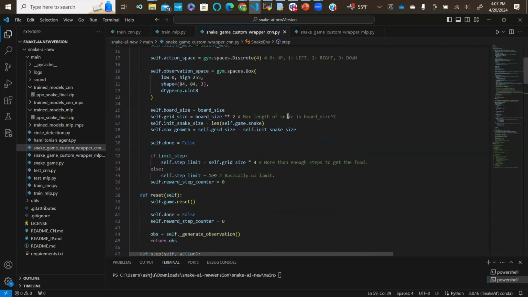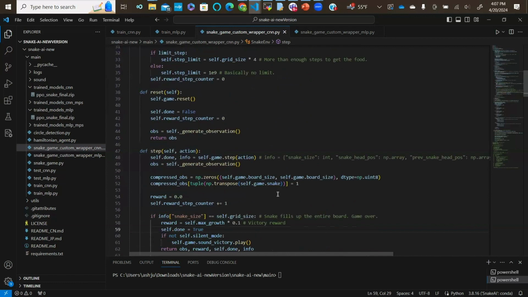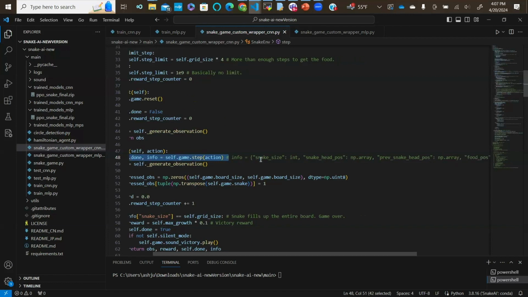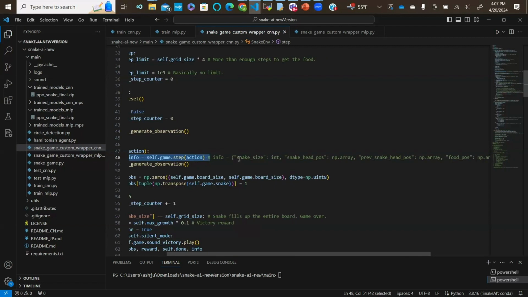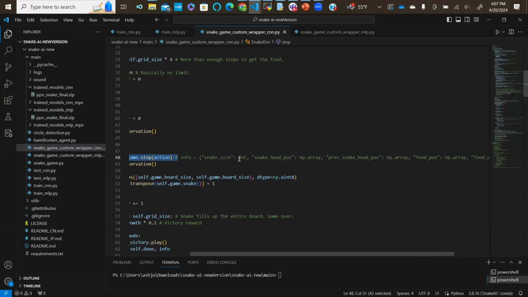So to start, I'm going to quickly go over the inputs that each agent uses to make its actions. So right here, if you can see on line 48, this is where we are setting up the game and we are defining the list of variables that the agent is given at each iteration of the game to make its decisions. So the input that we have is as follows: the current snake size, the position of the head, that's the beginning of the snake, the body, and then the tail, the end part of the snake.